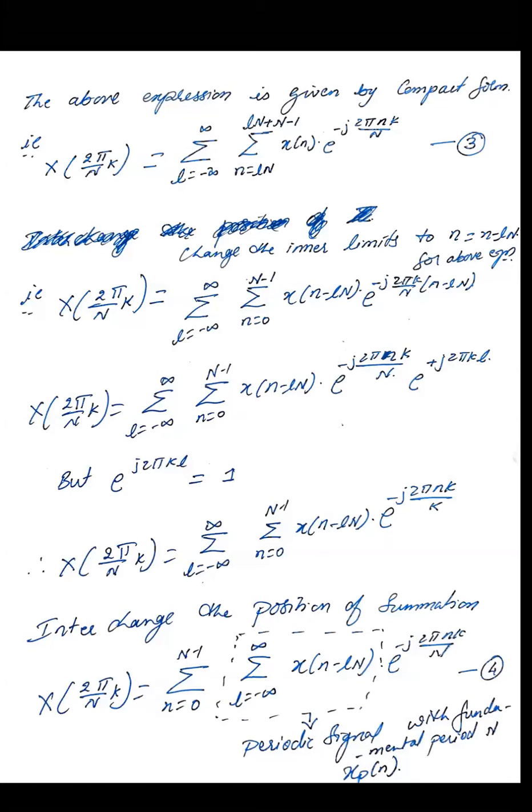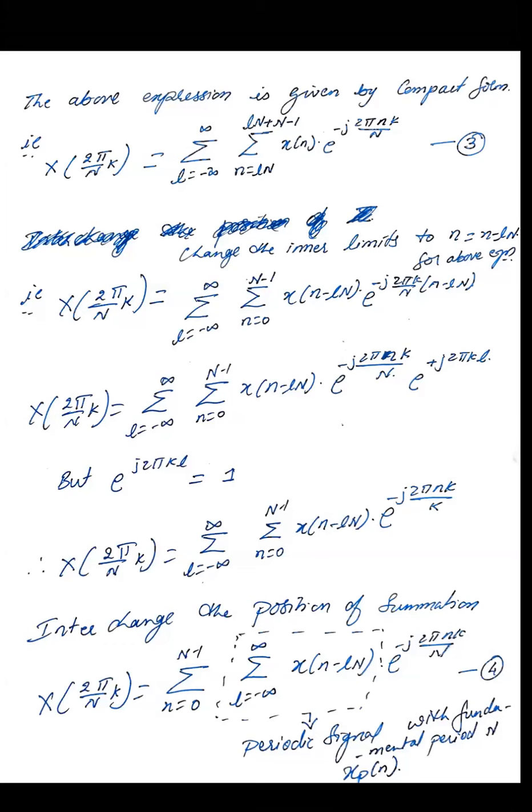That's the first, as we are saying, infinite sequence, whereas the inner summation is summation of small n is equal to small l N to small l N plus N minus 1 x of n e raised to minus j 2 pi n k by capital N. So this is the expression as equation 3.